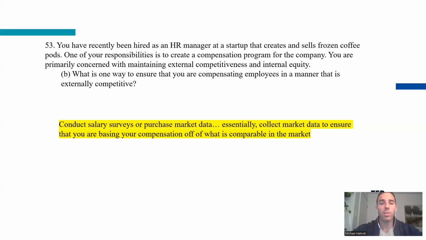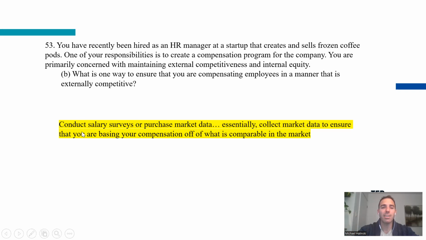How do you know? Well, there's two ways to go about it, but they both involve collecting market data. Market data refers to the data within the market. So if I'm an engineer, it's the idea of, what does an average engineer in different organizations make? The second bullet is the idea that you can purchase this market data. There's a variety of companies that spend a lot of time and effort collecting market data. From an organizational perspective, you can simply buy that data, and that will give you the answer.